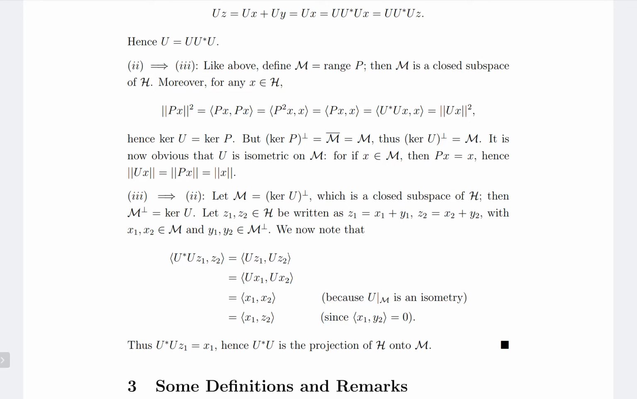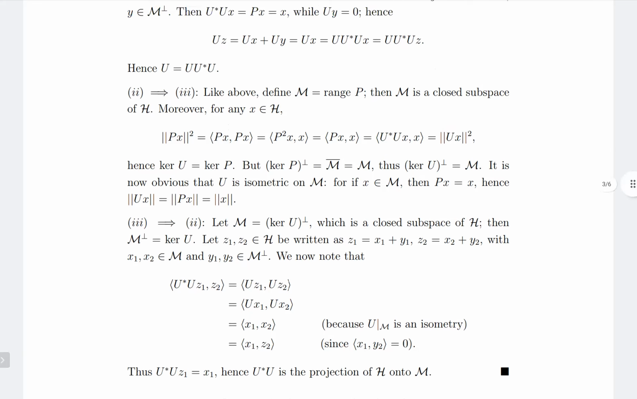Now because this is true for all Z2 in H, we can see that U star U Z1 is equal to X1. So what does this mean? We have taken an element Z1 in H, written it as X1 plus Y1 with X1 in M and Y1 in M perp, but the operator U star U when applied to Z1 just gives X1. So this means that U star U is the projection of H onto M. So that is what part 2 is, right? So U star U is a projection.